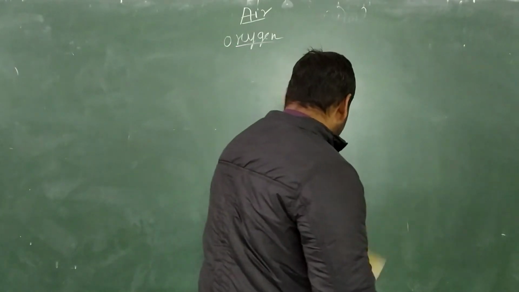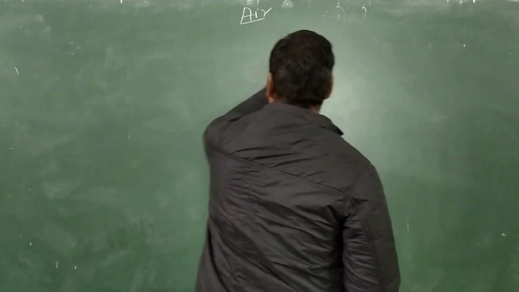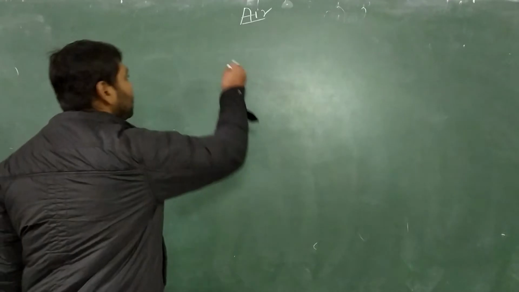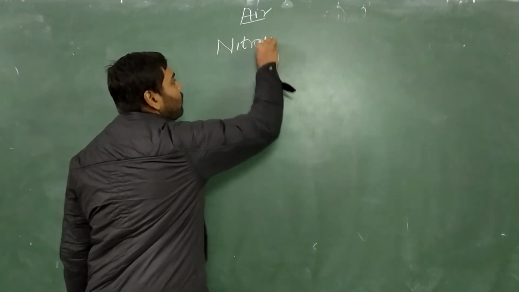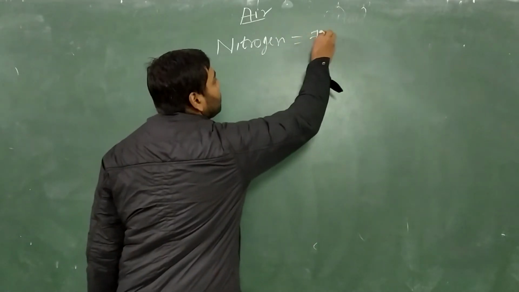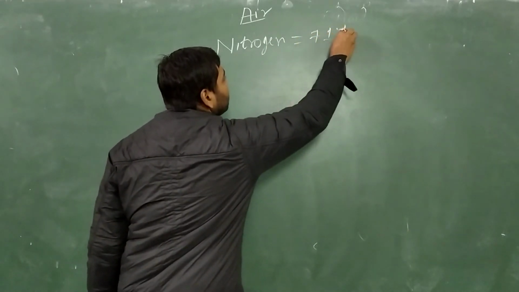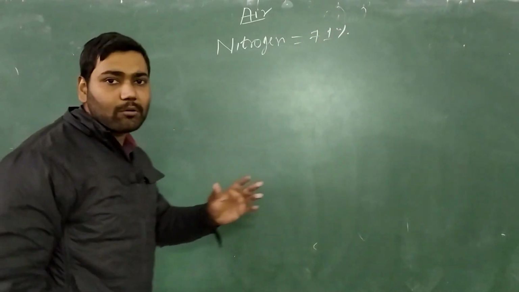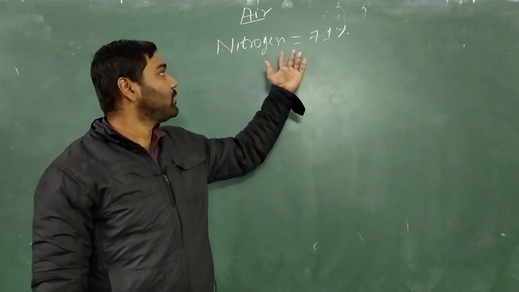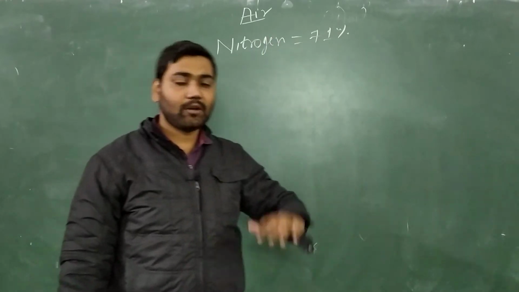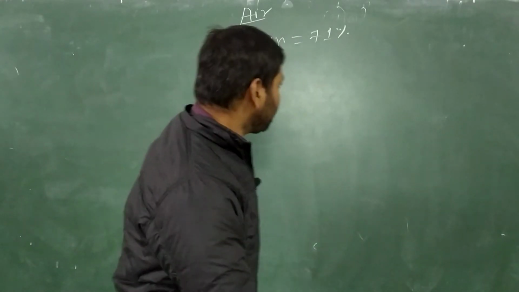We know that it is present in the atmosphere at a percentage of 21%. Now next we will discuss nitrogen, which is the largest component in the air, okay. Nitrogen is almost 71% in air. The maximum amount of gas present in air is nitrogen, which is 71%. After that we have oxygen.